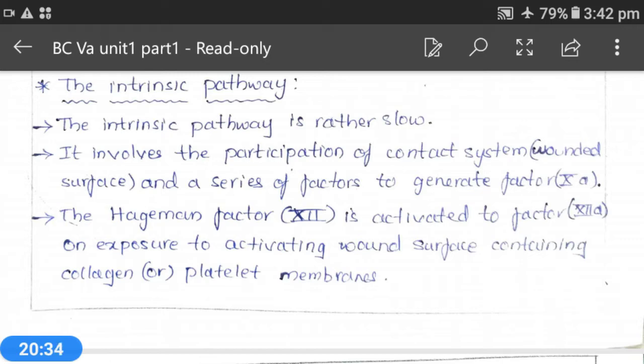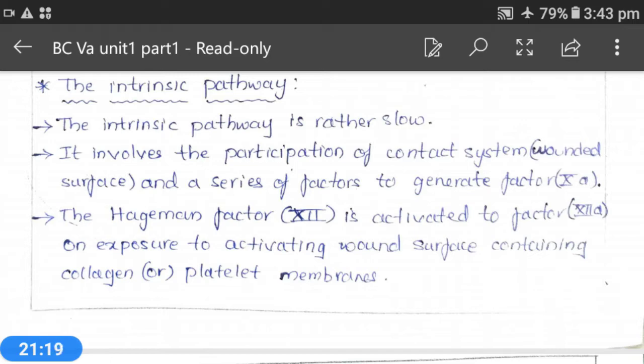And the activated Hageman factor 12A activates factor 11. That means this 12A factor will activate factor 11 to form 11A, and the 11A activates factor 9. Here factor 9 will be activated by factor 11, and the Christmas factor is activated by proconvertin factor 7A. Next, what happens?